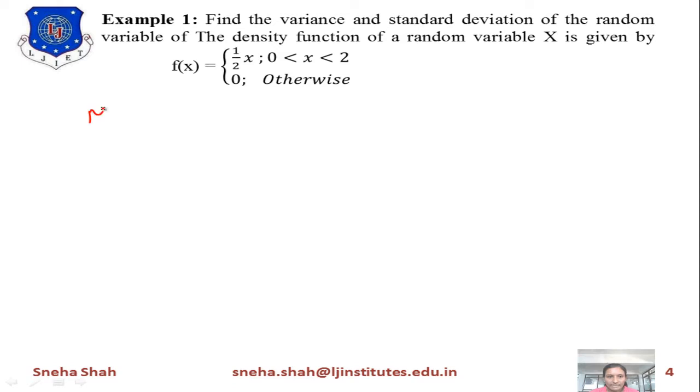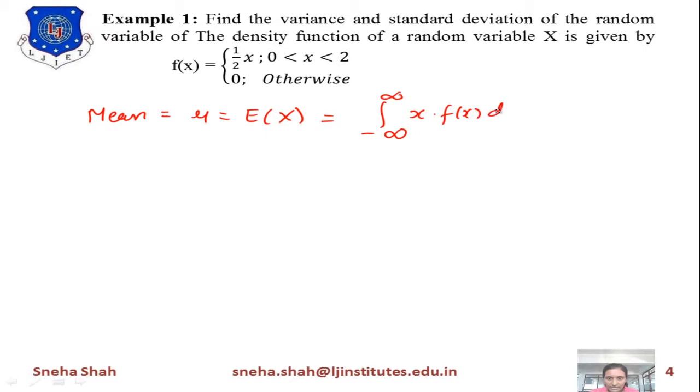If you want to find the mean value, it is represented by mu, or by x bar. Expected value of x, that is E of x, equals integration from minus infinity to infinity of x f of x dx, right? Now if we are solving this,